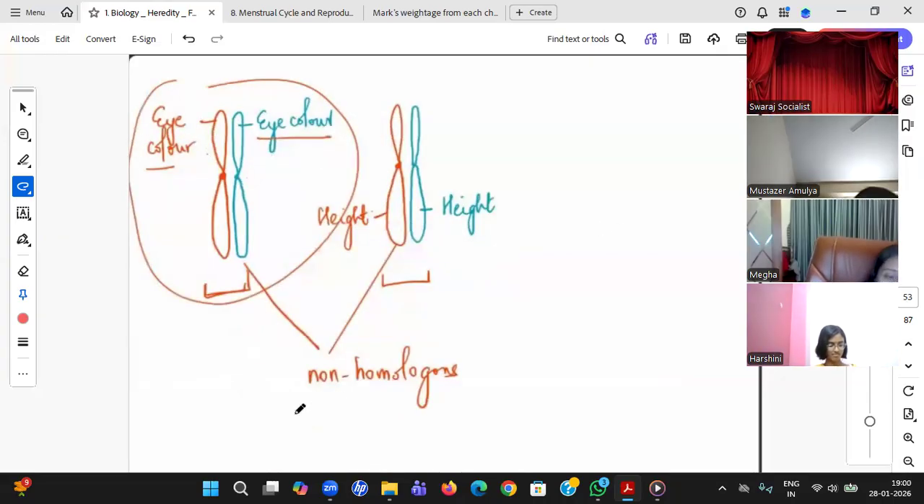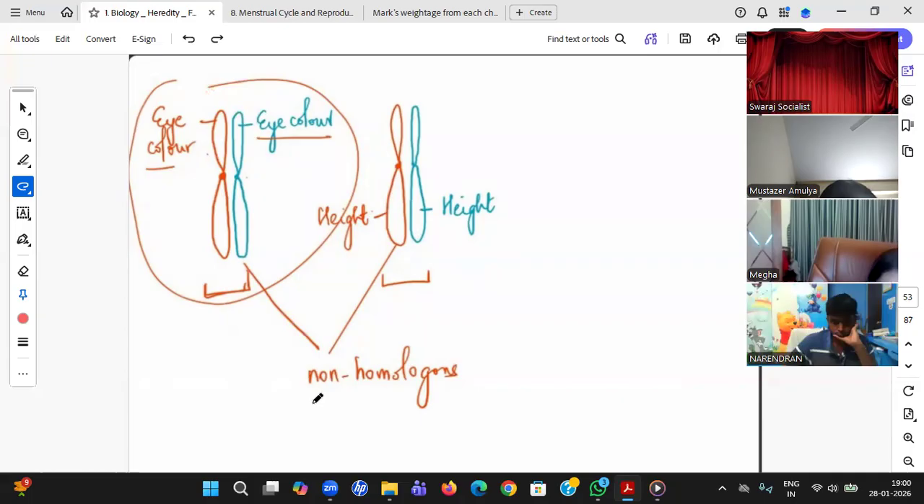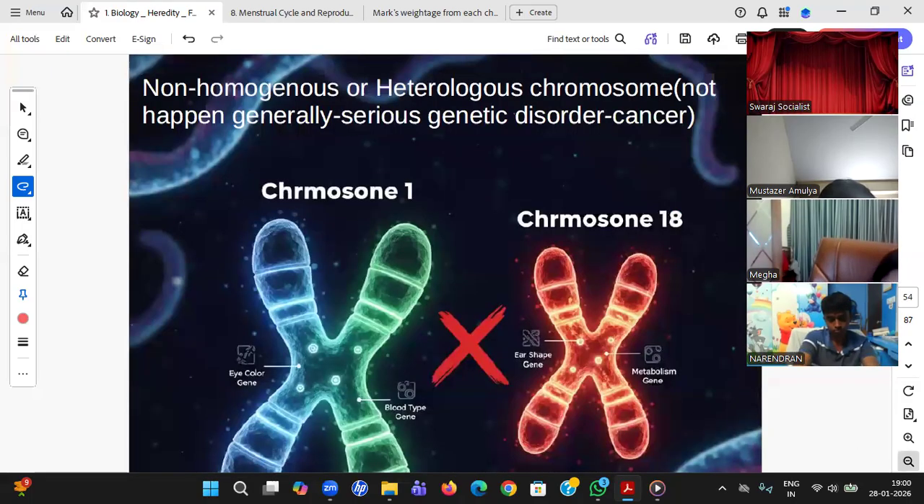Some students ask, sir, what happens if they don't take such a particular pair? At all, first and second pair will mix, then the first chromosome and second chromosome will go to the offspring. So first of all, we call it a non-homologous chromosome pair. Non-homologous chromosome, we'll call it. Look at this example, okay?